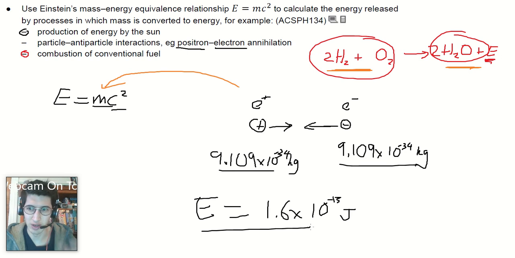However, if you had a lot of antimatter, say a kilogram of antimatter annihilating with another kilogram of regular matter, 2 kilograms worth, that's the number 2, times 3 times 10 to the 8 squared. You have billions and billions of joules of energy released at one time. It would not be fun. Okay, that's it. Module done.